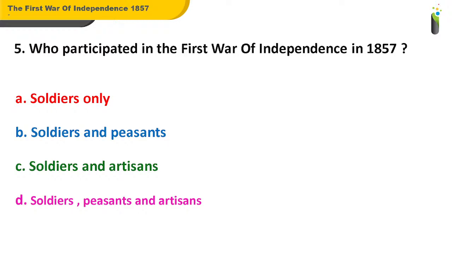Think. The chapter should be read word to word. I mean, you should be reading each and every word given in the textbook for a better score. What should be the answer for question number 5? The answer is D. That is, soldiers, peasants, and artisans participated in the First War of Independence in 1857.